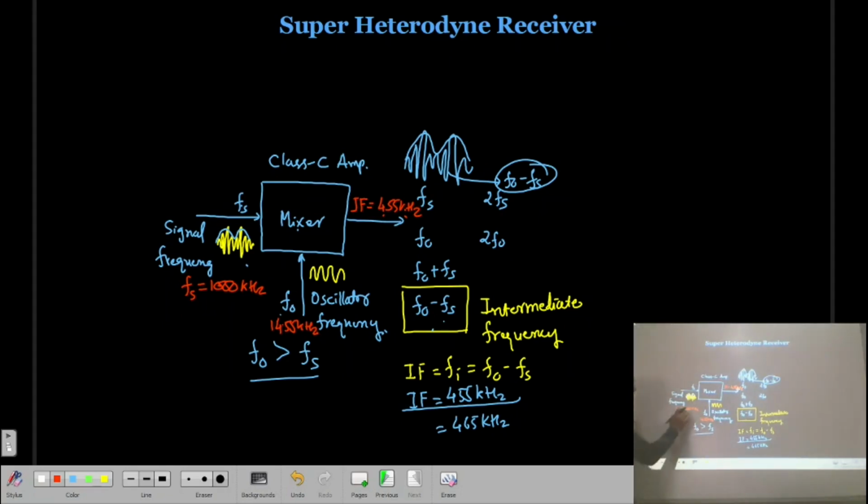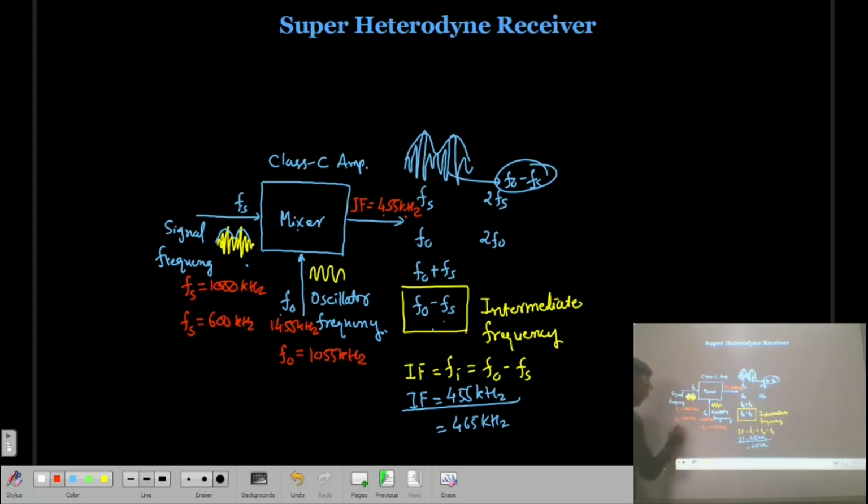Instead of 1000 kilohertz, if my signal frequency is, let us say, 600 kilohertz, I am tuning a radio for 600 kilohertz. In that case, the oscillator frequency will be 1055 kilohertz.